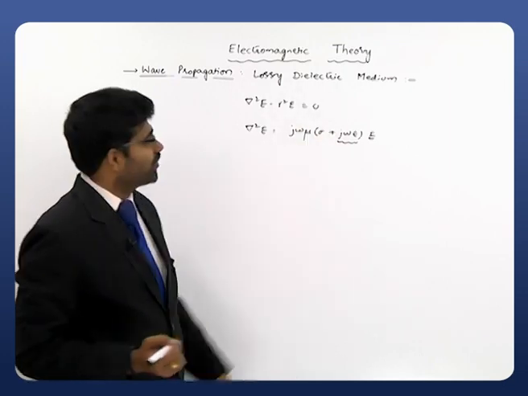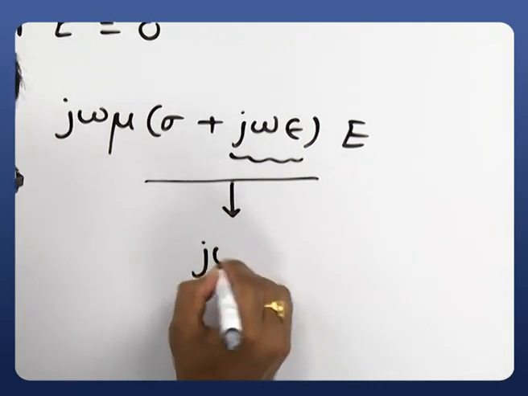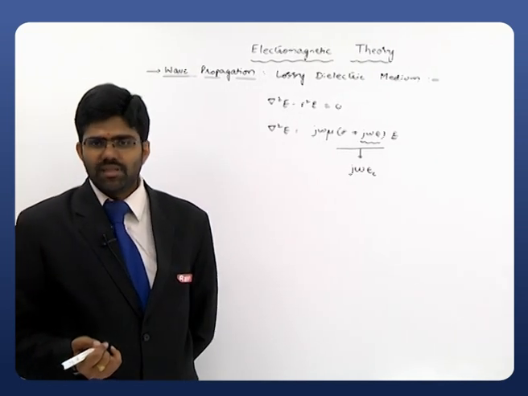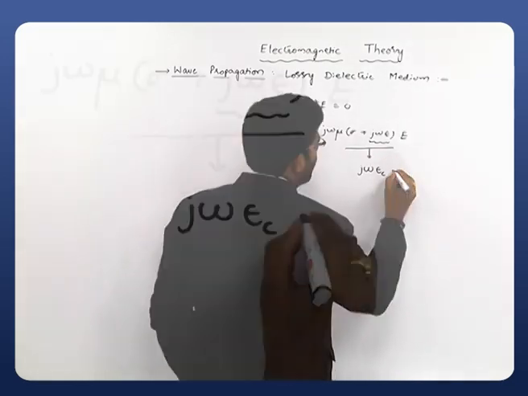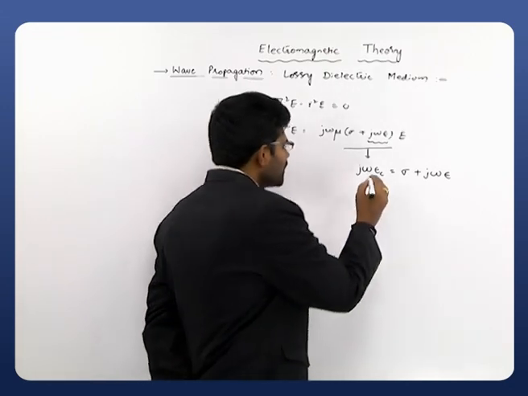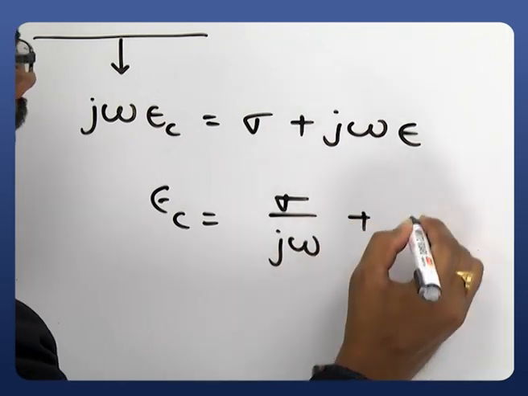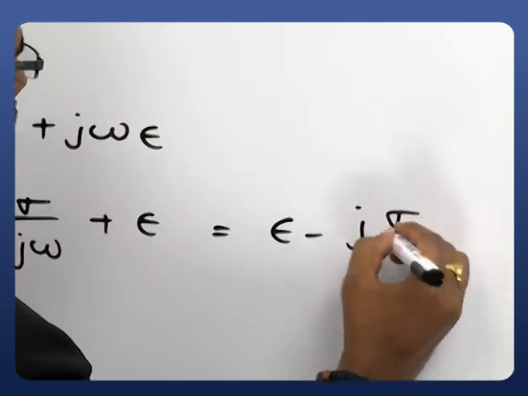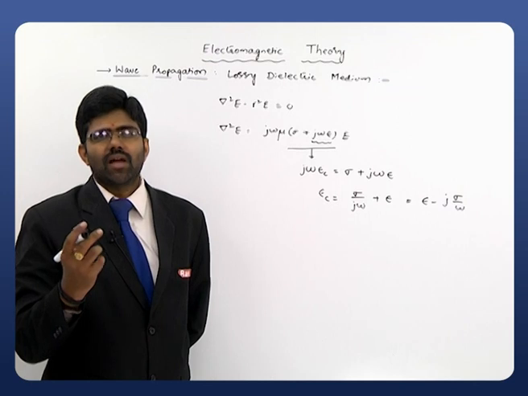Another term was defined for this particular combination, sigma plus j omega epsilon, called the complex permittivity, represented with j omega epsilon c. The complex permittivity can be taken as sigma plus j omega epsilon. Now the complex permittivity epsilon c equals sigma by j omega plus epsilon. This can be written as epsilon minus j sigma by omega. That's what we have. Now here we have to define the loss tangent.